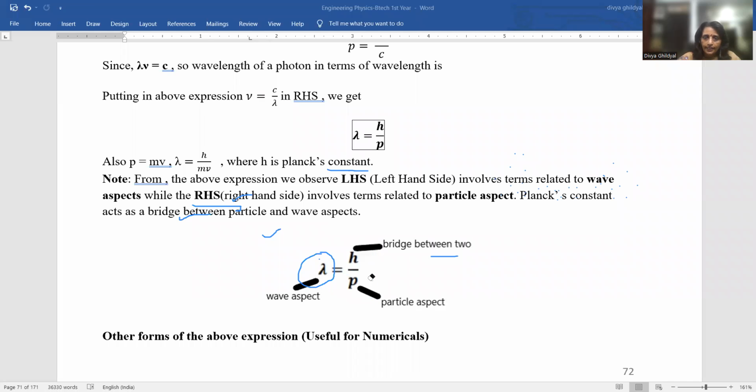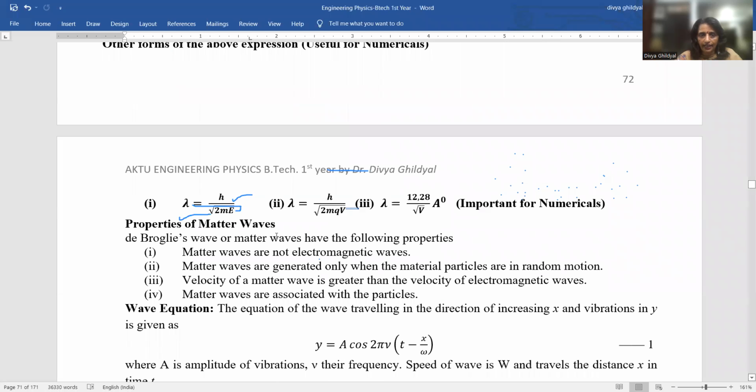Okay, now this expression is very useful from your numerical point of view. The maximum tricks that can be asked are that you will be judged on the basis of units of lambda, angstrom, meter, centimeter, or with momentum, the mass unit of kg, grams, etc. So other useful forms of the above expression which we can have are, you only memorize them.